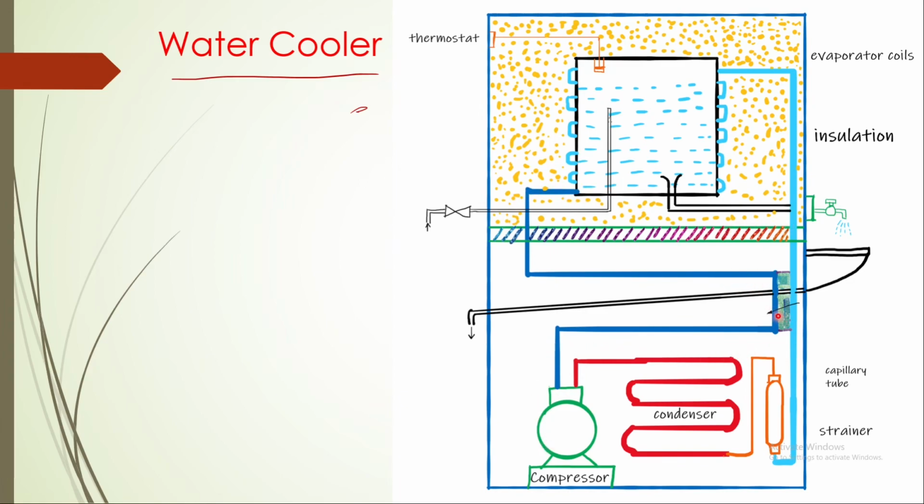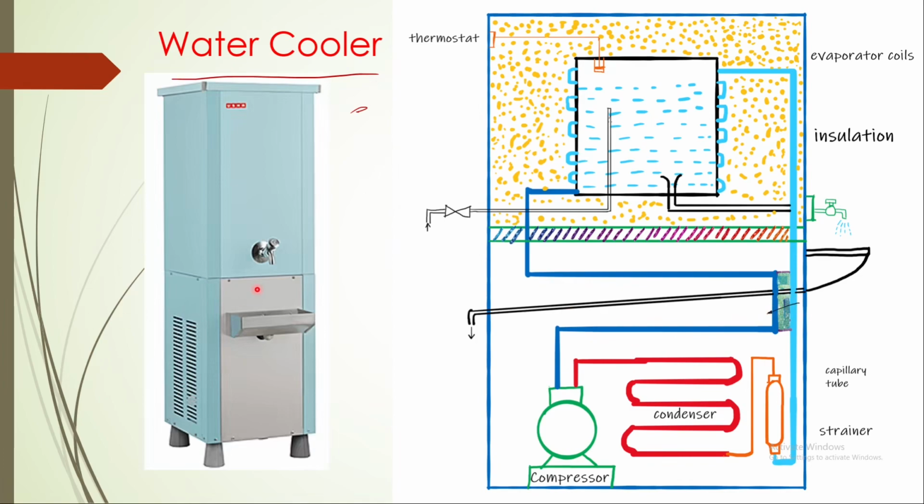Here there is a heat exchanger between the refrigerant coming out of the condenser and the refrigerant coming from the evaporator. This helps in superheating of the refrigerant coming from the evaporator, and also subcooling of the refrigerant coming out of the condenser. This will improve the performance of the VCR system.